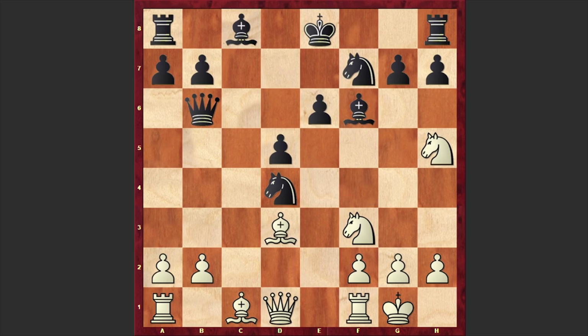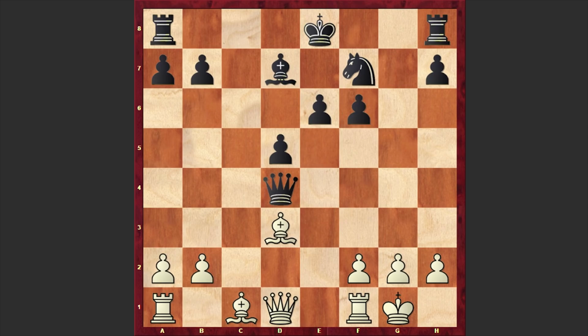We have knight h5 and knight takes f3 check, which is not the best continuation. It was better to proceed with the development. And after knight takes f6 check, g takes f6 and the exchange on d4. Of course, although white has a compensation for the sacrificed pawn and a slight advantage, this continuation could have been better for Black. If we have a look at the position, white has a strong bishop pair and it's a problematic question which side should Black castle. But of course, as I have already mentioned, this could have been better for Black.